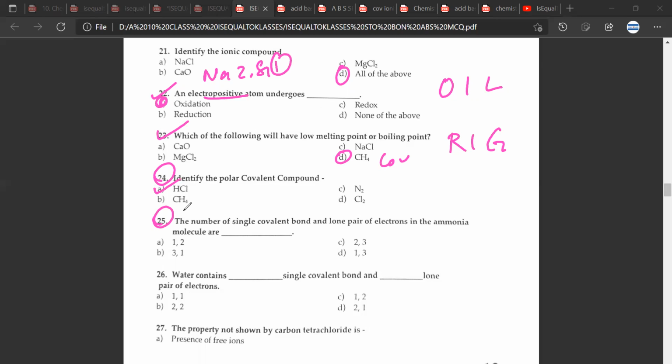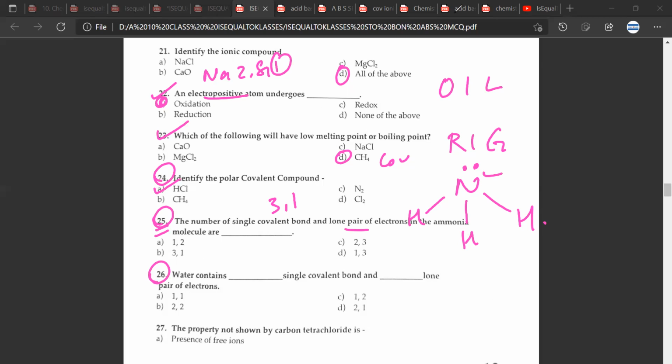25. The number of single covalent bonds and lone pairs of electrons in the ammonia molecule are B. Okay, so again N H H H. So how many single covalent bonds are there? 3. Lone pair of electrons? 25 would be B, 3, 1. Lone pair is 1. Great. 26.